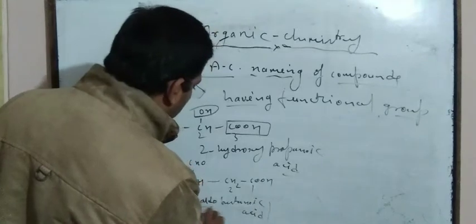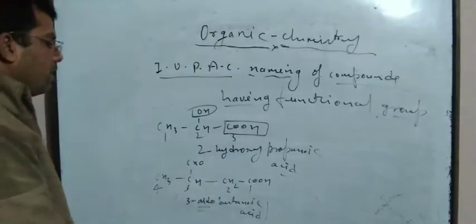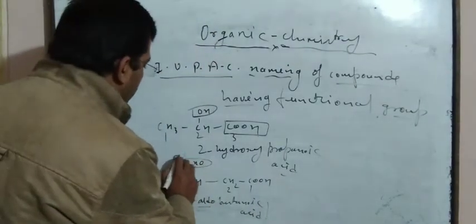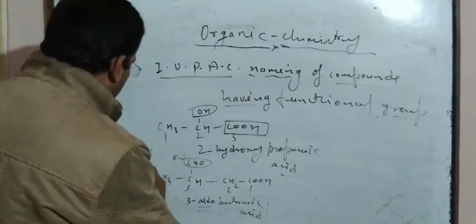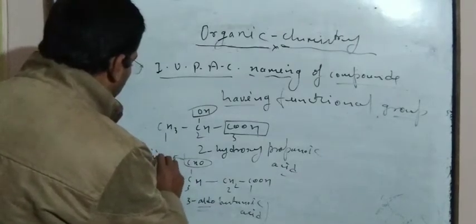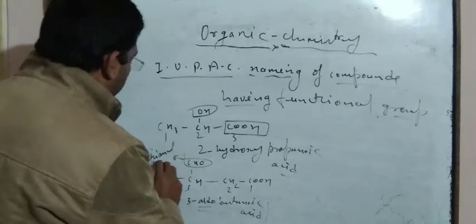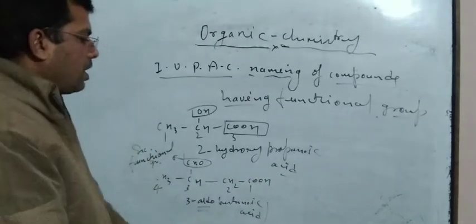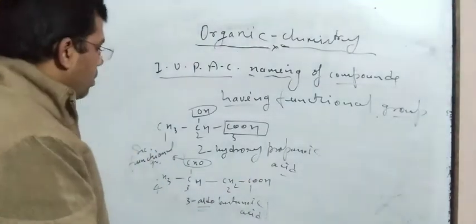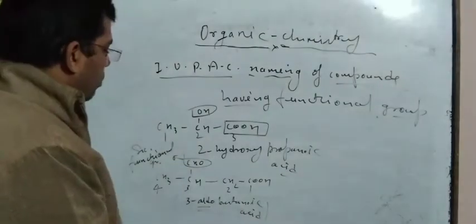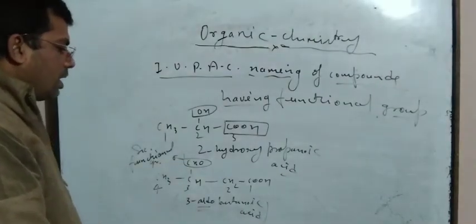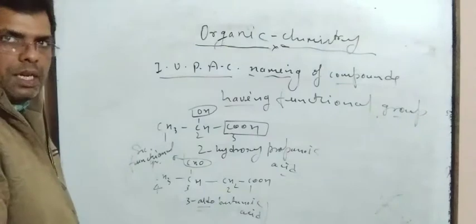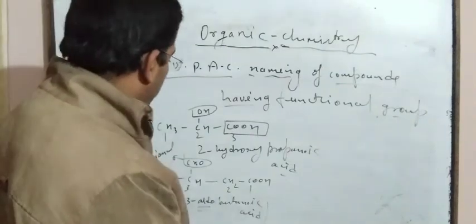It is 3-aldo butanoic acid because here CHO is the secondary functional group, and this one is the primary, which works as a suffix. The secondary functional group works as a substituent, so it is 3-aldo butanoic acid.